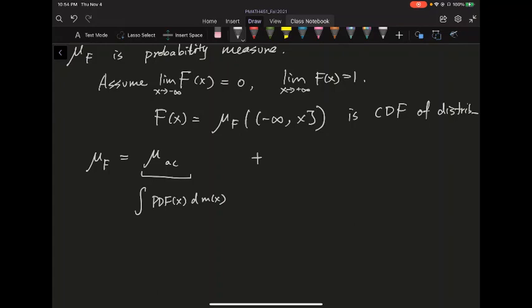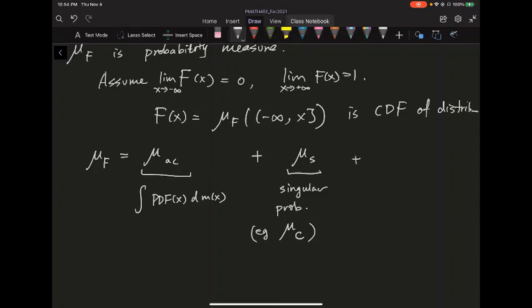And the second part is mu of the singular part, a singular probability measure. The most typical example is the Cantor measure, so mu of the Cantor measure is one example. It's kind of rare in probability theory, so there aren't many. You probably didn't see it in probability theory. It's rare to see these kinds of examples.